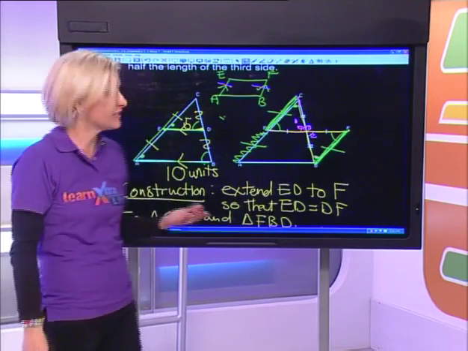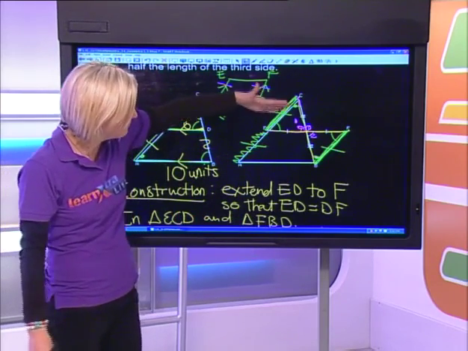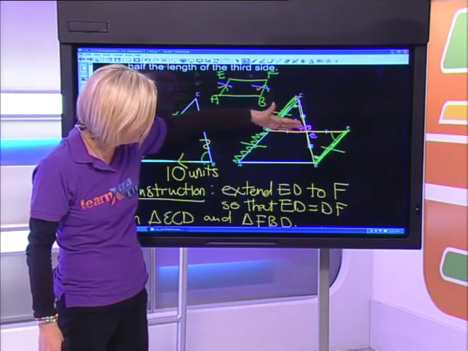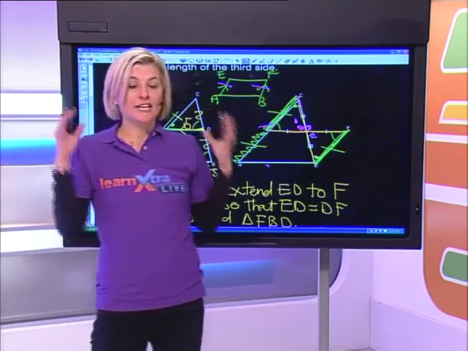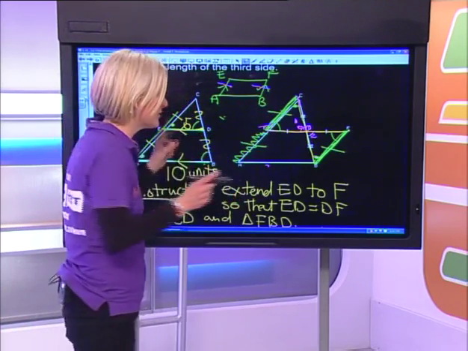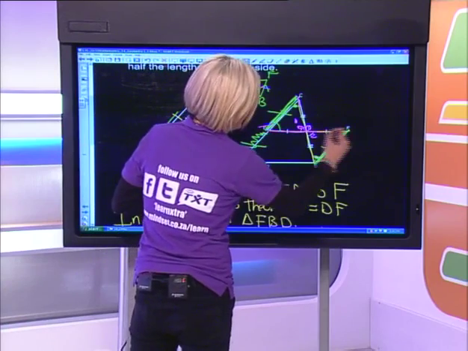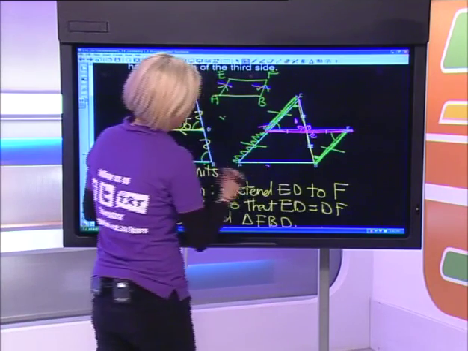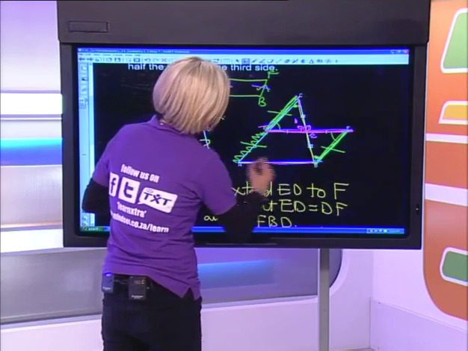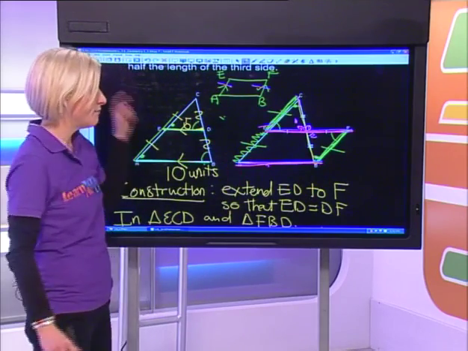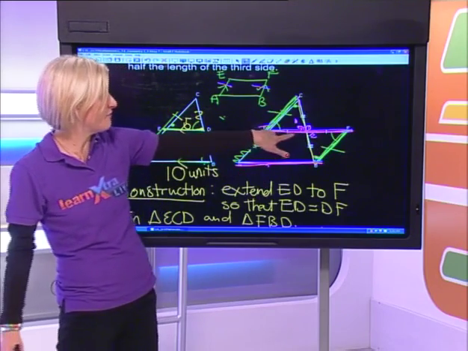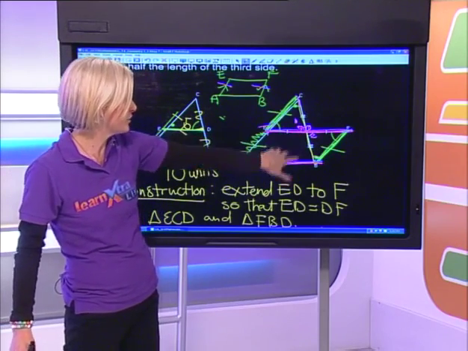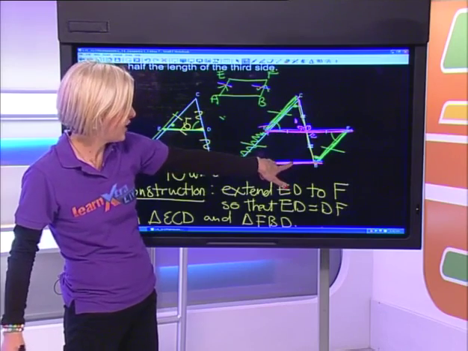I know that the opposite sides are parallel, so I've managed to prove that ED is parallel to AB. But also, in a parallelogram, the opposite sides are equal and parallel. So I've proven that EF over here is equal in length to AB, but ED is exactly half of EF. So I've managed to prove that that little portion is half of this line.